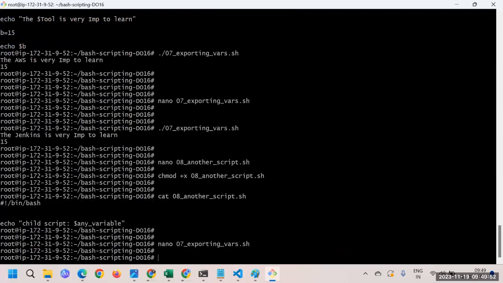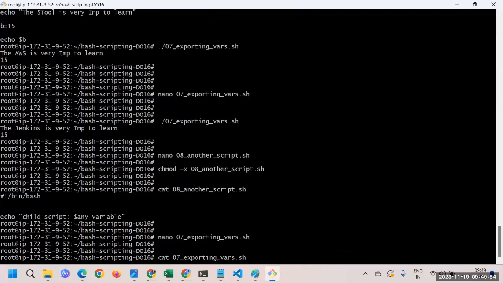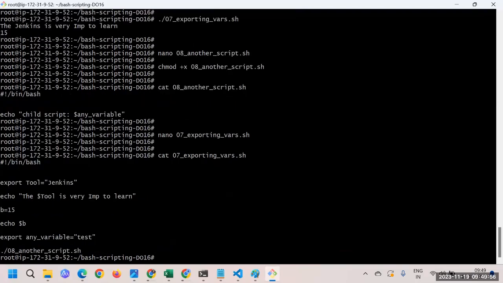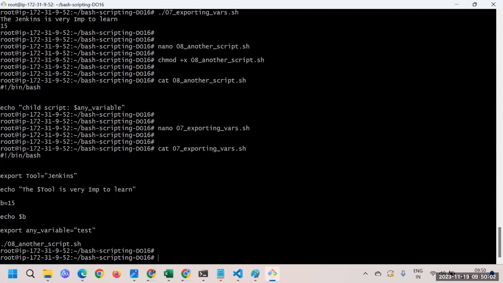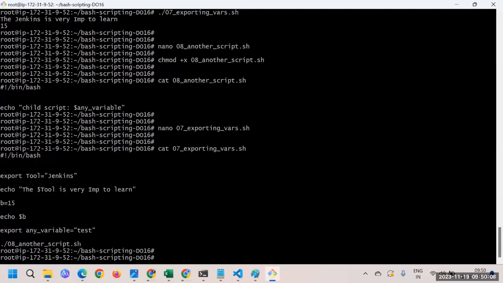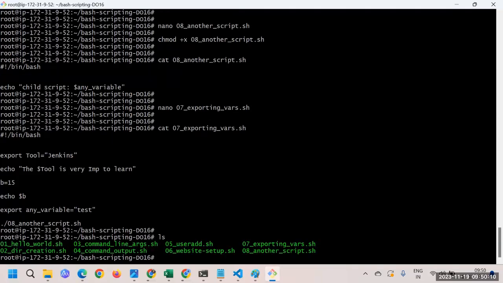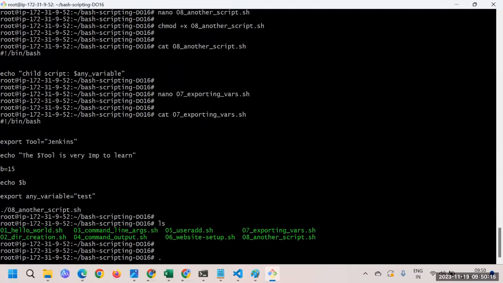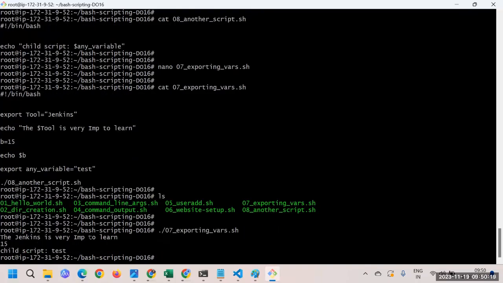Let me save it, and if I show you the 07 script one more time, you can see this another script we are trying to run. This is the 08 another script. Let's run. First of all, execution of this script will happen, and then we are calling the new script, so it's supposed to run the next script, that is the another script. So let's run the 07 script, and here we go.